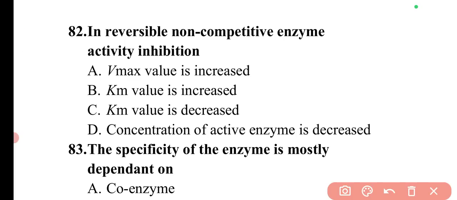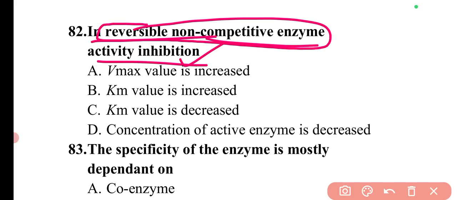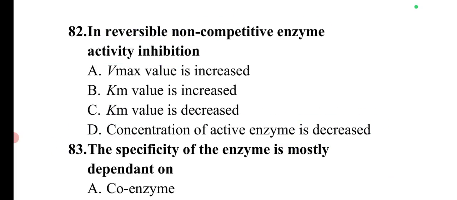Next question is in reversible non-competitive enzyme inhibition. So in case of reversible non-competitive enzyme inhibition, the condition is concentration of active enzyme is decreased. So here option D will be the correct answer.